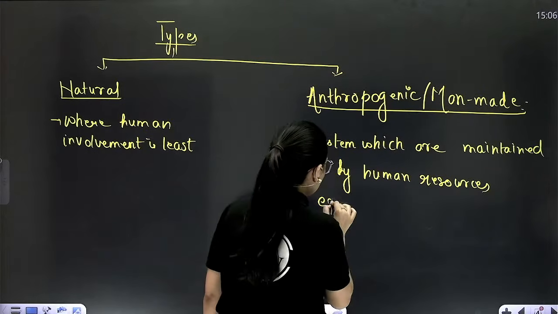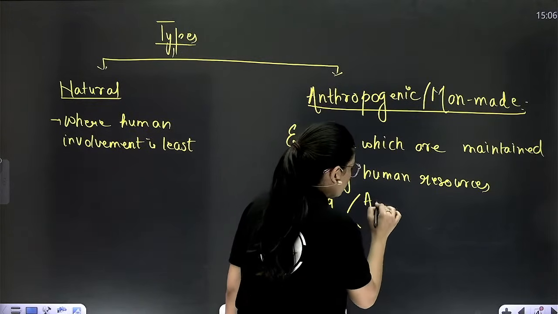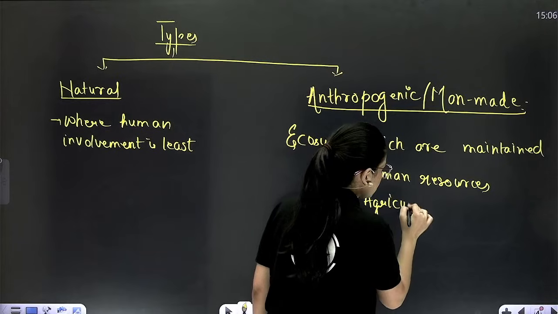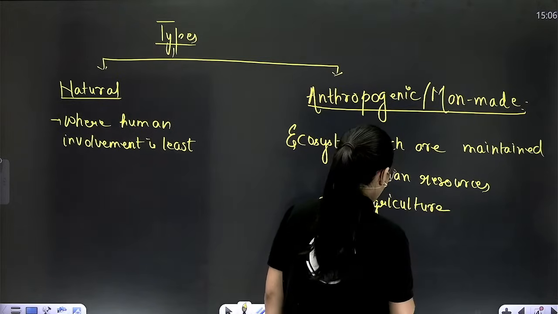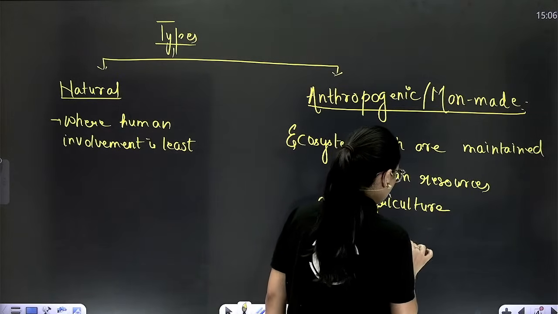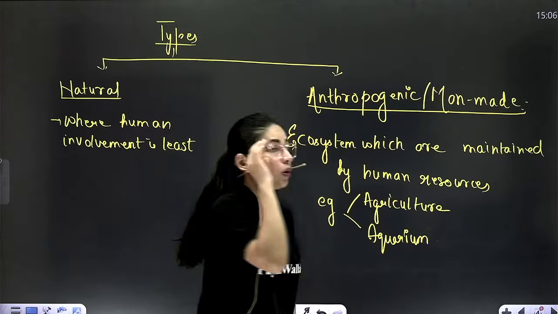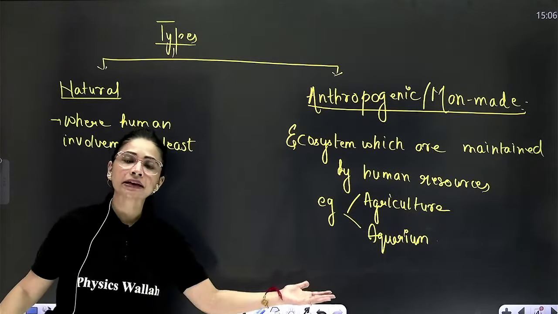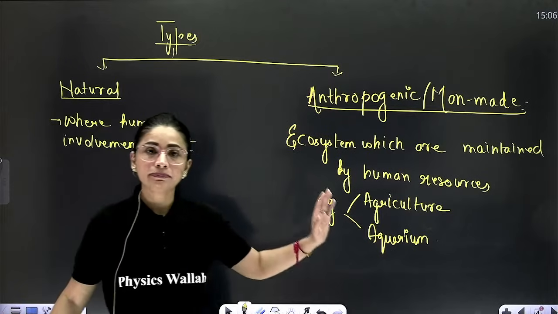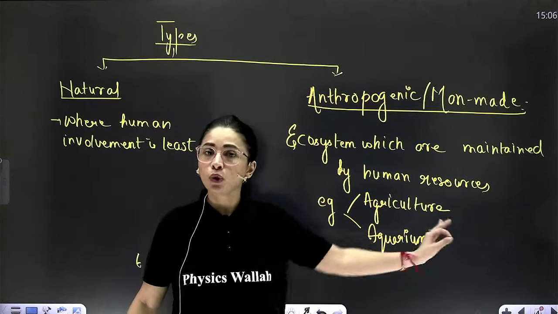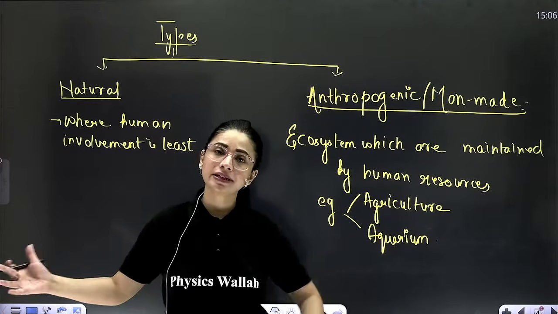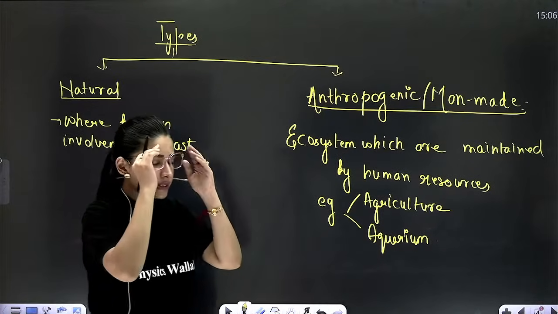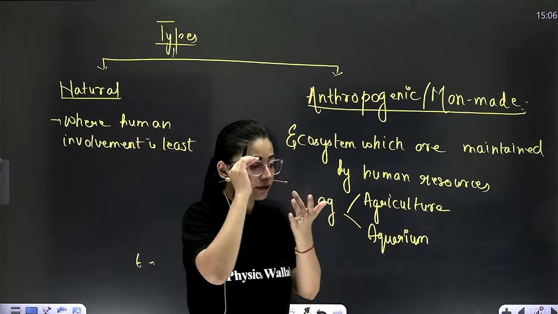For example, agriculture is your crop field, aquarium, etc. All these are, beta, man-made ecosystems where complete look after is done by man, no nature is involved. Natural means nature ecosystem. So these are the two types of ecosystem which you have to remember.